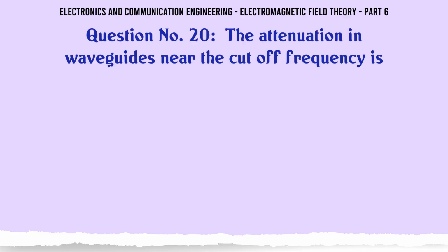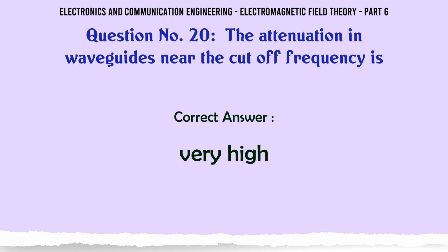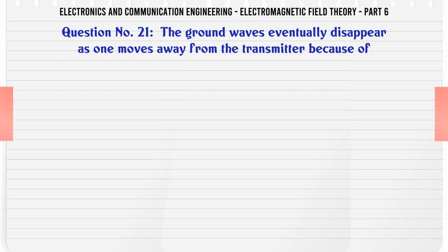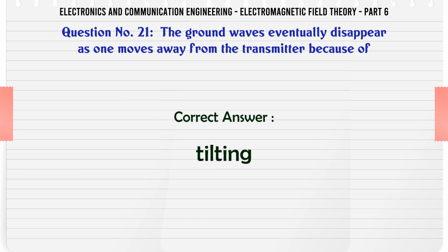The attenuation in waveguides near the cutoff frequency is A. Very low, B. Very high, C. Medium, D. Zero. The correct answer is very high. The ground waves eventually disappear as one moves away from the transmitter because of A. Tilting, B. Maximum single hop distance limitation, C. Interference from the sky waves, D. Loss of line of sight condition. The correct answer is tilting.